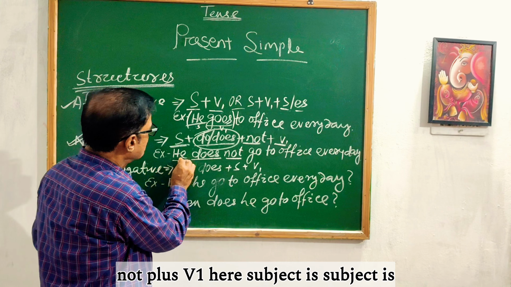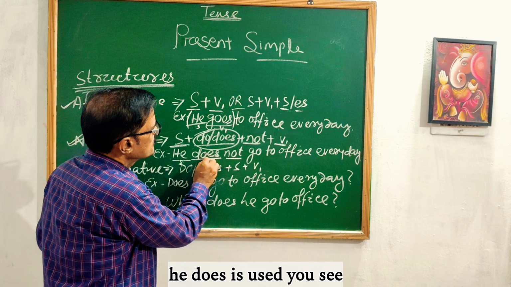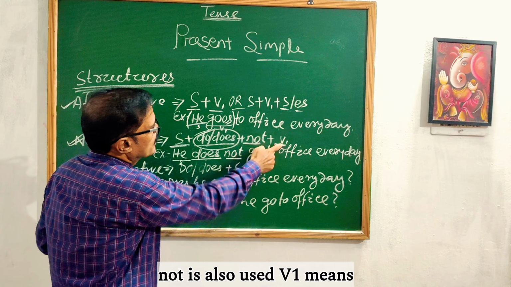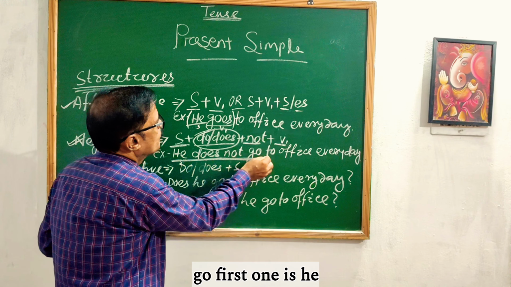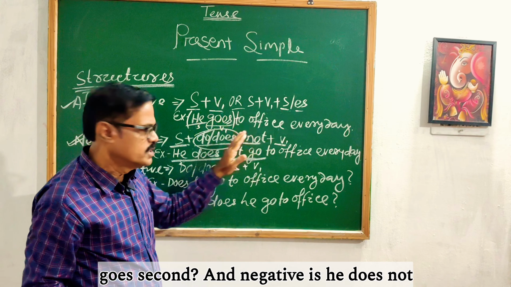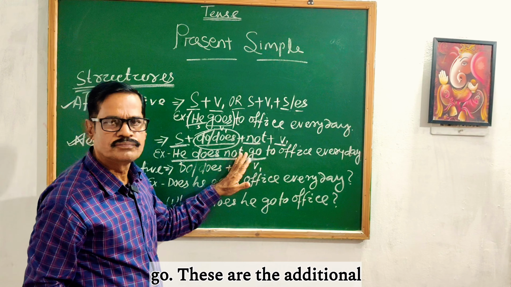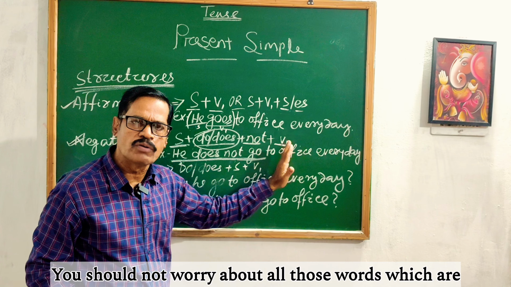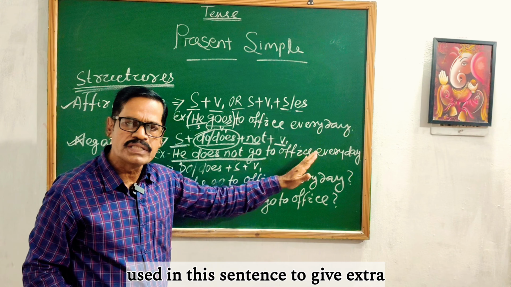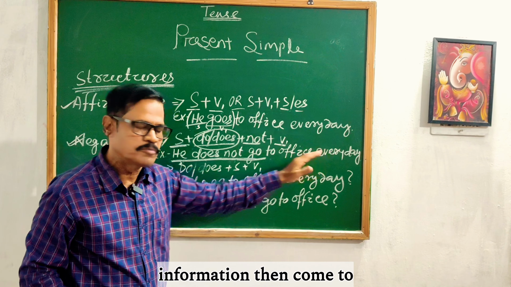Here the subject is he. Does is used, not is also used, and V1 means go. So here the formula is ended. He does not go. The first one is he goes, the second negative is he does not go. These are the additional words. You should not worry about all those words which are used in this sentence to give extra information.